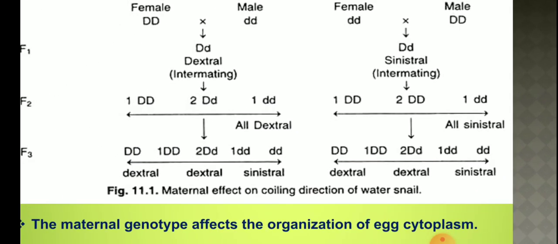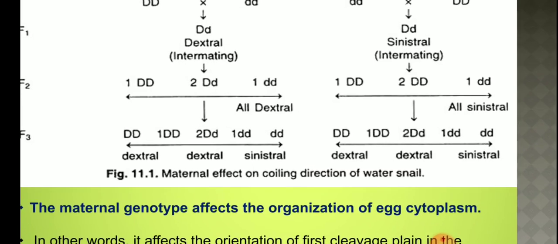Here, in spite of having two small d's, it becomes dextral in nature because the mother will show a dextral rotation.